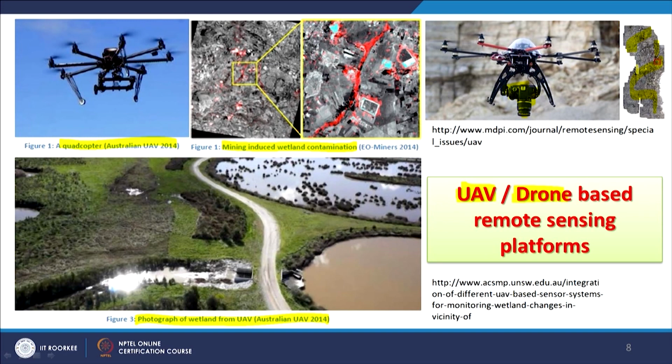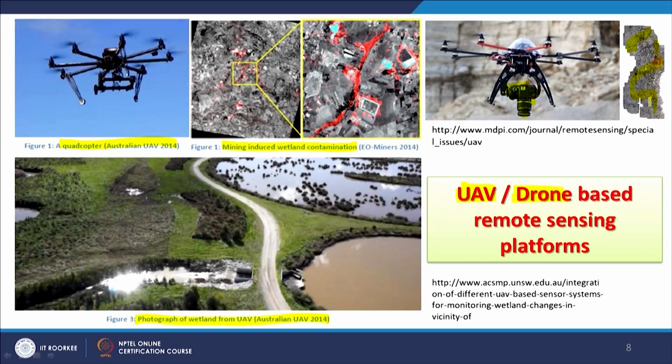If somebody is interested in more research related aspects of drone based remote sensing, this is a very upcoming area. One can use it not only for taking images in the visible, but also infrared, thermal infrared, and maybe even ultraviolet, because here they do not fly at very high height, so the atmospheric effects on ultraviolet light may not be there.